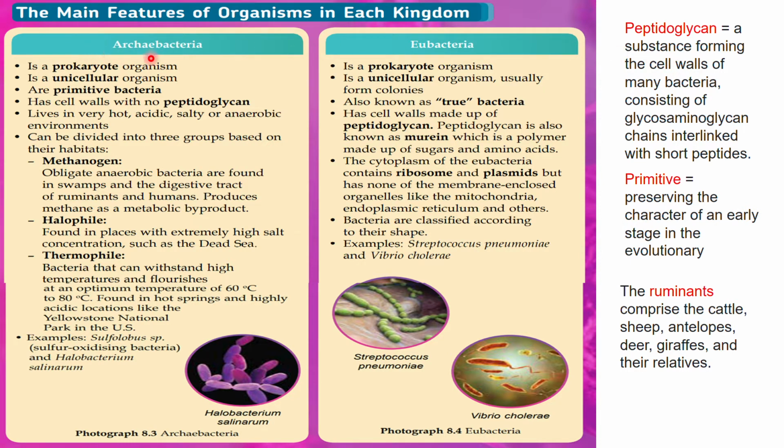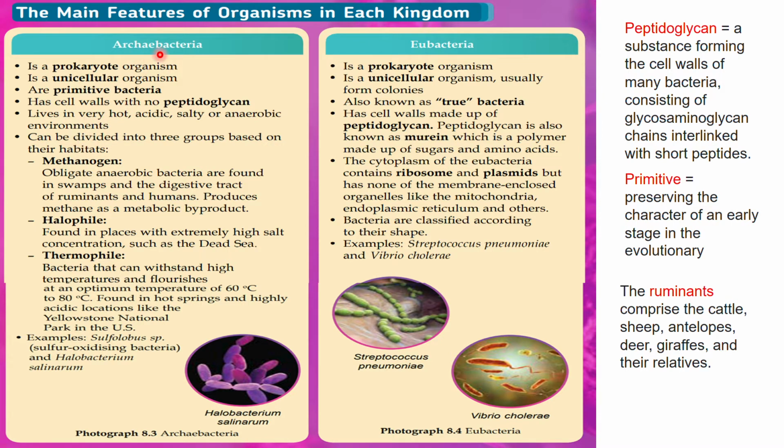So this Archaebacteria has cell walls, but yet there is no peptidoglycan. Itu beza dia, berbanding dengan Eubacteria that has cell walls with peptidoglycan. Alright, it lives in very hot, acidic, salty, or anaerobic environments. Selalunya kalau bakteria ni kita cakap dia tinggal dalam kawasan yang lembap kan, but this one is in a very hot, acidic, salty, and also anaerobic environment, that means without the presence of oxygen. So quite a harsh environment for these type of bacteria.